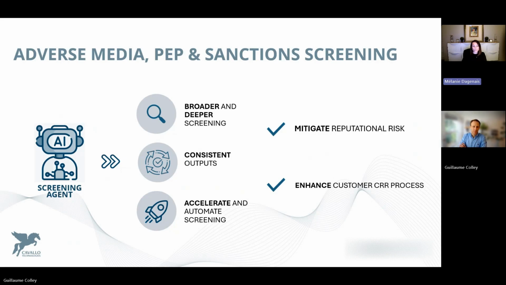The agent delivers broader and deeper screening capabilities compared to traditional solutions, ensuring consistent results and enabling rapid, high-volume processing. This enables your organization with an immediate high-impact reduction of reputational risk and strengthens the customer risk rating framework. Let's have a look at this scalable, customizable, audit-ready screening system.